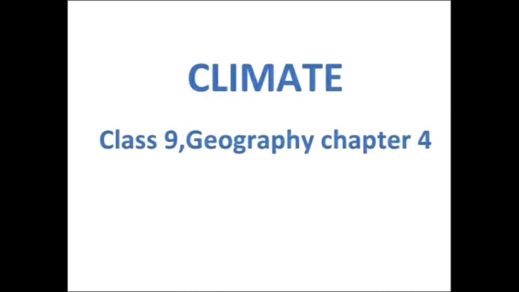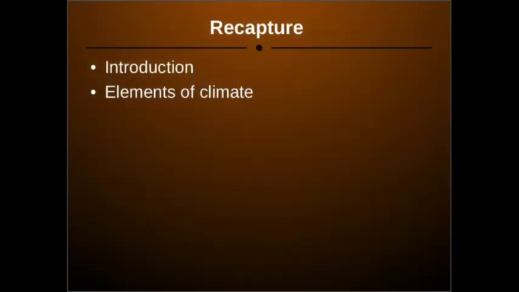Now, so far, what we learned from this chapter is the introduction part, where we saw that in India, the different kinds of food habits, different kinds of lifestyle, the houses they build, all this is determined by the climatic condition of that particular area, right? Along with that, we saw there are certain elements which make the climate. We saw the 5 elements of the climate.